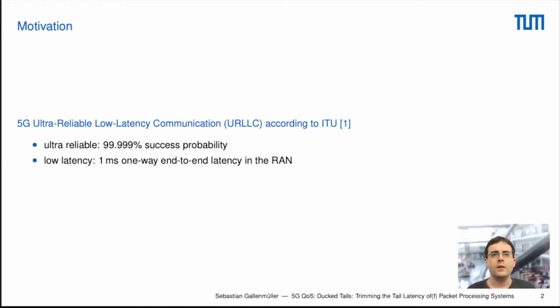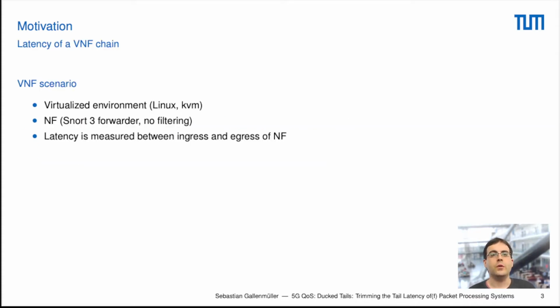So to test if this is actually possible to achieve on typical software packet processing systems, we took one of our servers using Linux and KVM as a hypervisor. There we ran a network function, in our case a Snort 3 intrusion prevention system, but we configured it without any filtering operations happening, so we basically just configured Snort 3 in this case as a forwarder, and then we measured the latency that could be achieved between the ingress and the egress interface of this Snort forwarder.